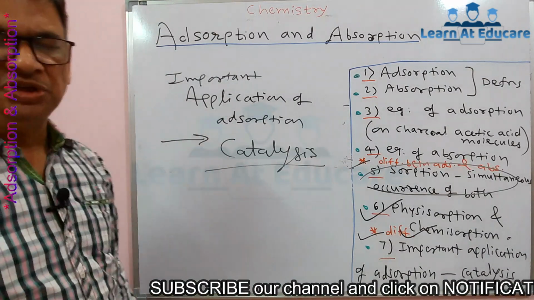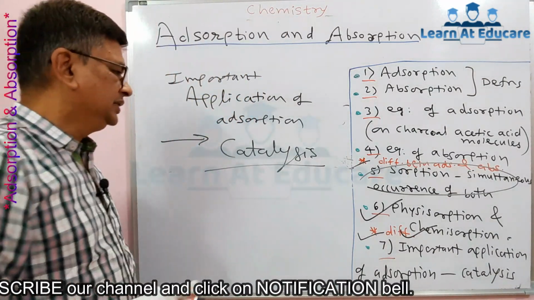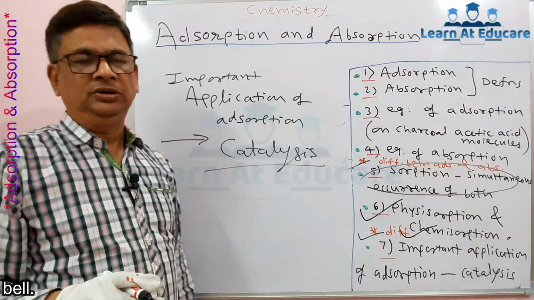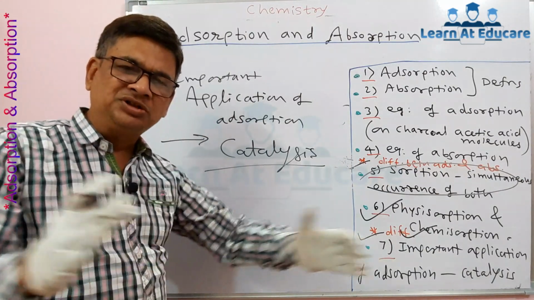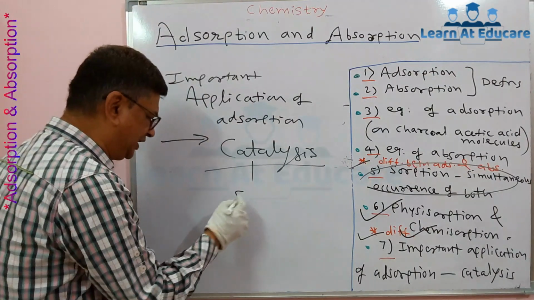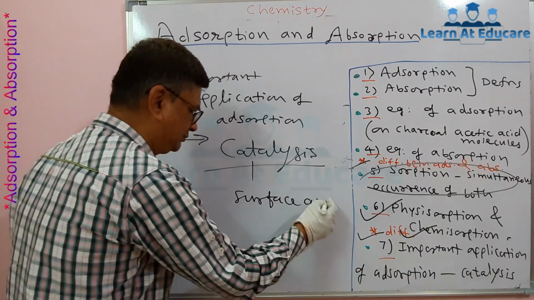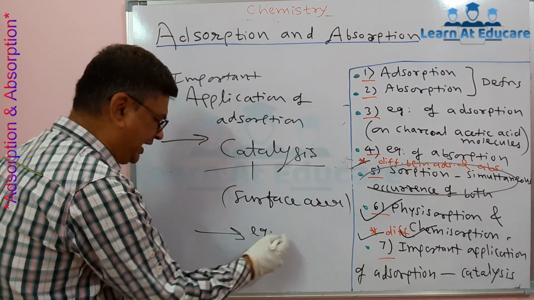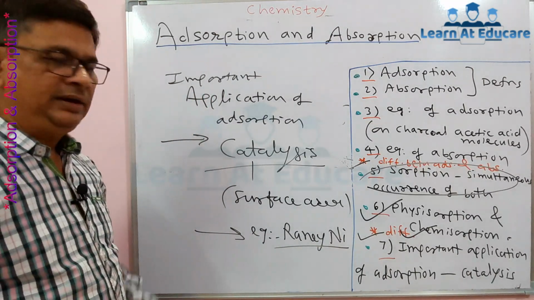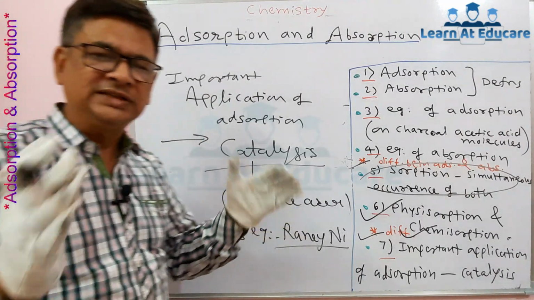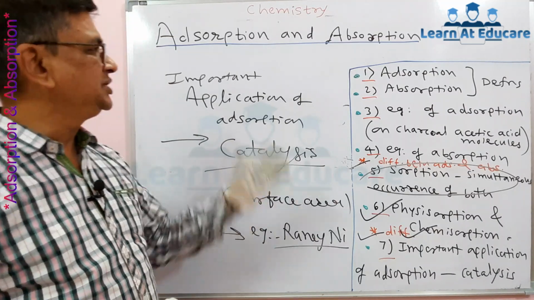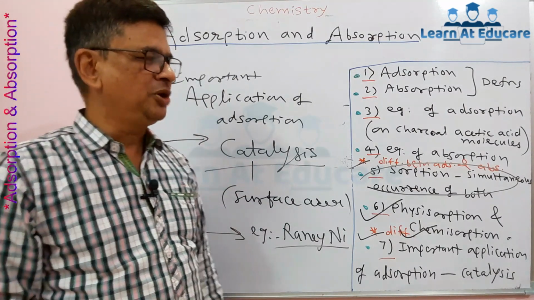Many chemical reactions, especially organic compound reactions, occur on a surface. For example, with Raney nickel, the adsorption property is used. If there is more surface area of the catalyst, then the reaction occurs easily. So catalysis depends on the surface area of the adsorbent, and the example there is Raney nickel. So in chemical reactions, the catalyst acts as the adsorbent on the surface of which different chemicals, especially organic compounds, react. So this is the brief information about adsorption and absorption.